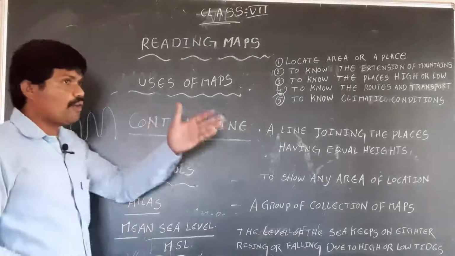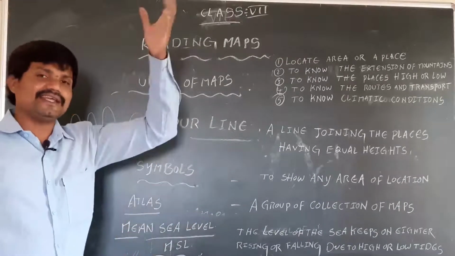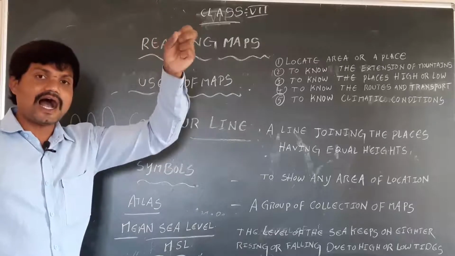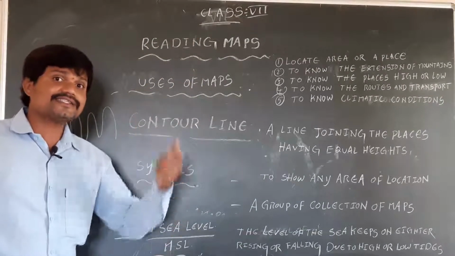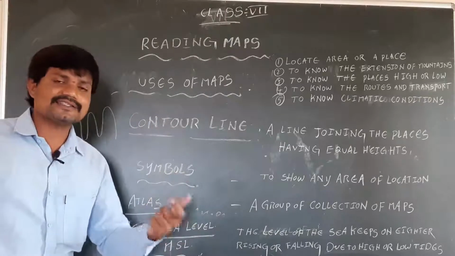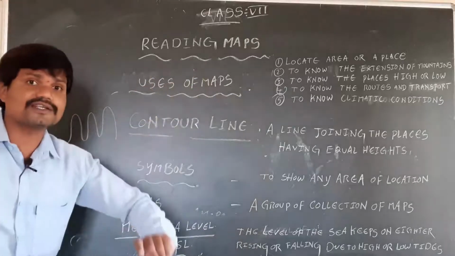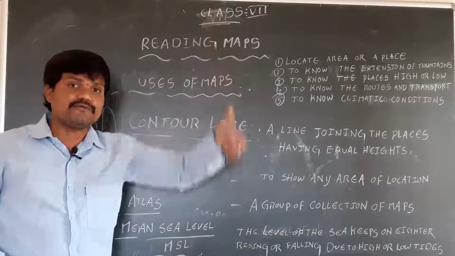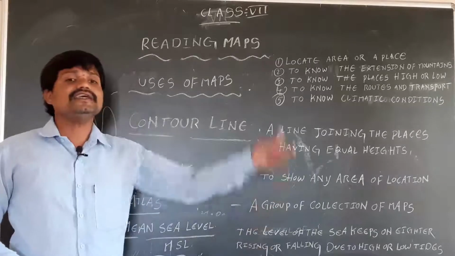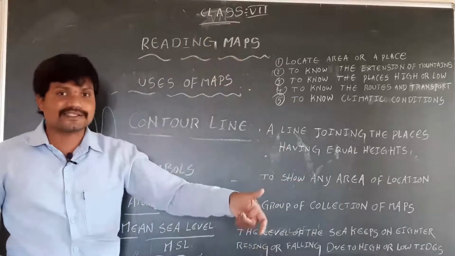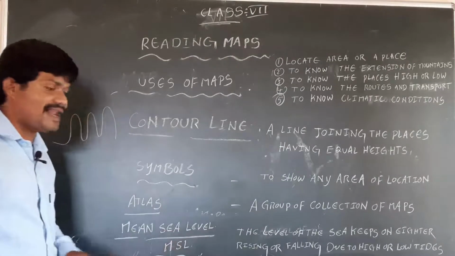So ocean water often flows rising and falling. The action of ocean water rising and falling is called tides. The heights of tides are measured by mean sea level.